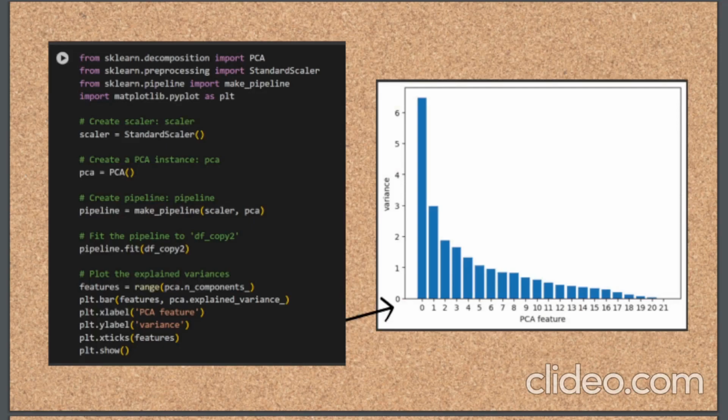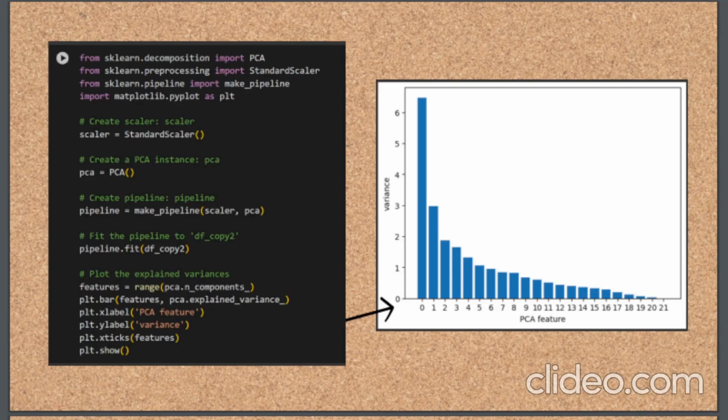The provided code snippet showcases the construction of a machine learning pipeline for scaling, performing principal component analysis, and visualizing the explained variance of the principal components. To begin, a StandardScaler object is created to standardize the features of the dataset, ensuring they have a mean of 0 and standard deviation of 1. Next, an instance of PCA is instantiated without specifying the number of components, providing flexibility in the analysis. The pipeline is assembled using the make_pipeline function from the scikit-learn library. This pipeline applies the scaler and PCA to the data in a sequential manner.